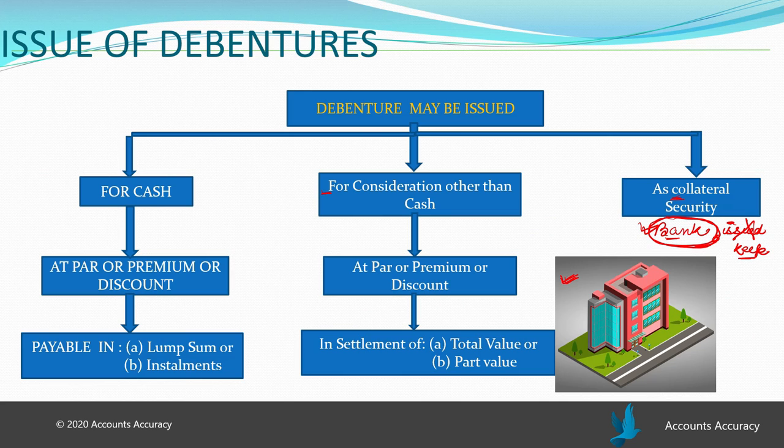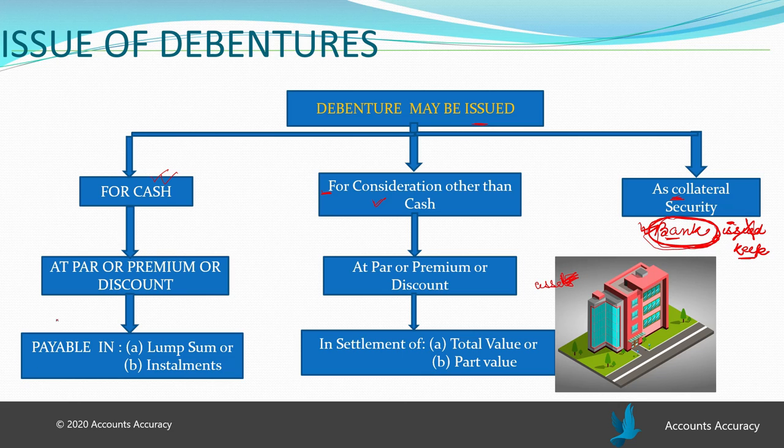So these are the three ways how debentures are issued. Debentures are issued in return of cash, or debentures are issued for consideration other than cash, that means for acquiring any assets and liabilities of another company. And also it is kept as collateral security for taking loans.